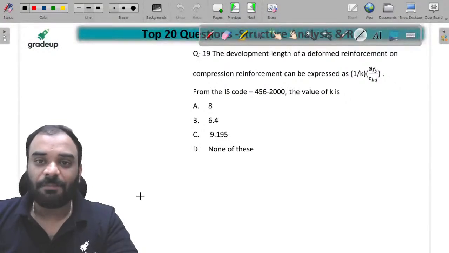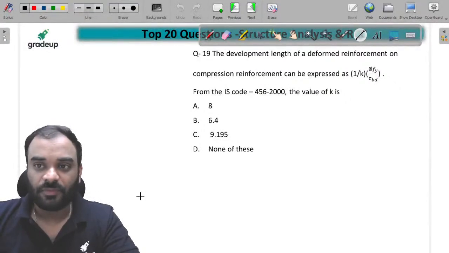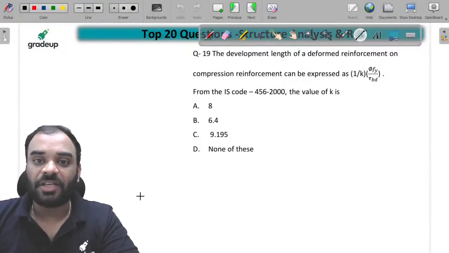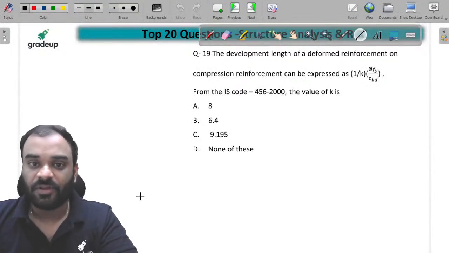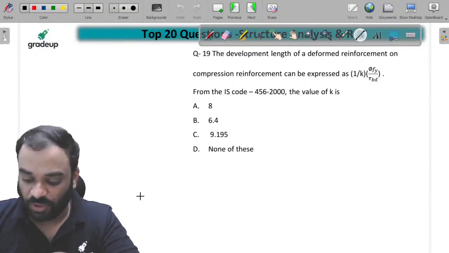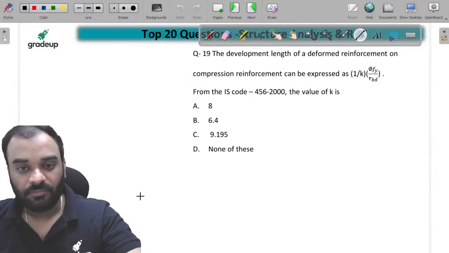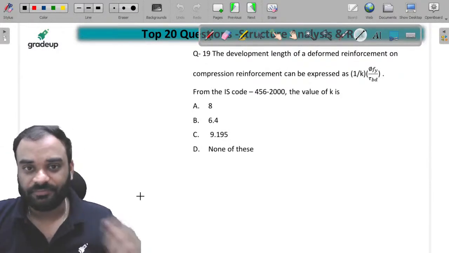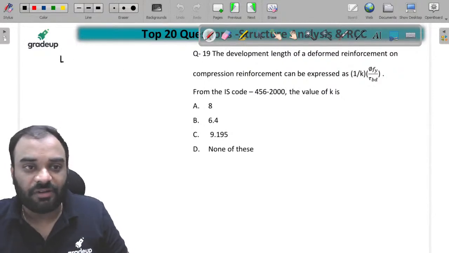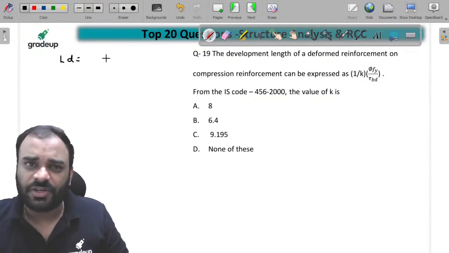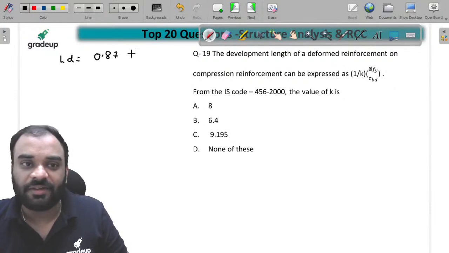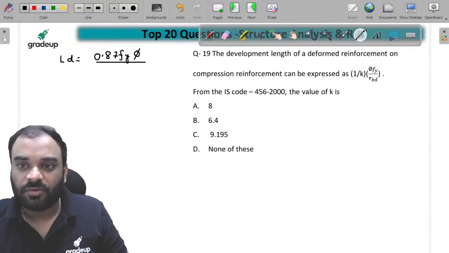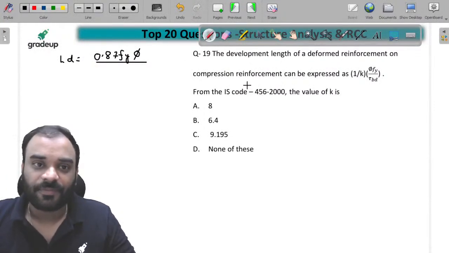Tell me guys, the development length of a deformed reinforcement, on the compression reinforcement, can be expressed as this. For the IS code 456-2000, the value of K is equal to how much? Do you know what is the development length value? It is generally written as 0.87 Fy into phi upon how much? कितना लिखते हो जी?